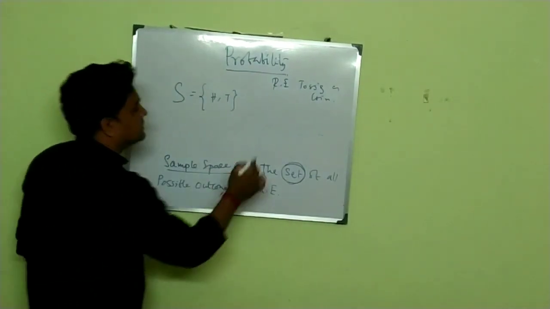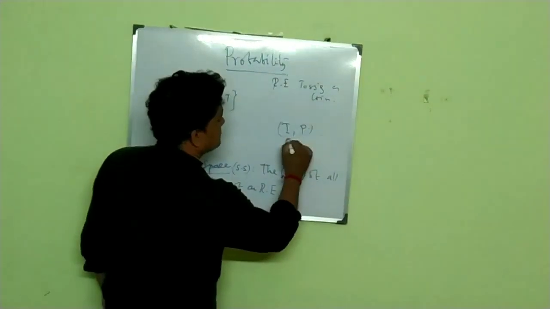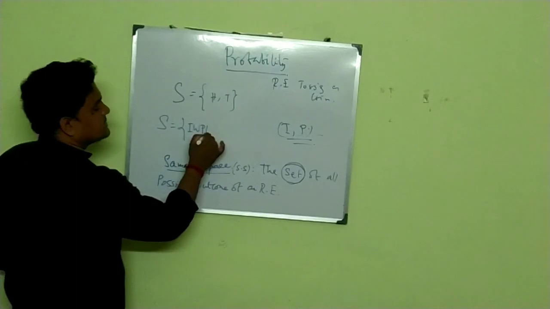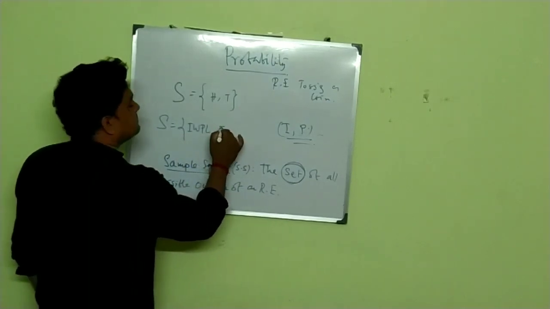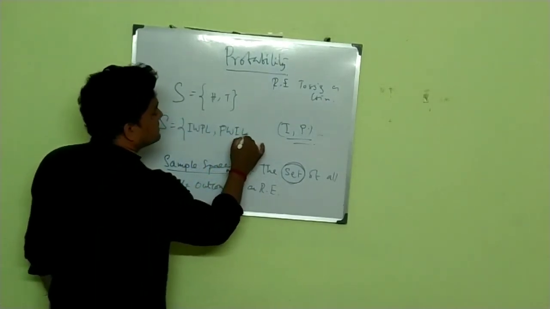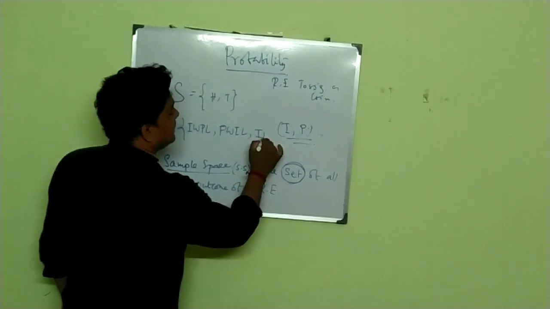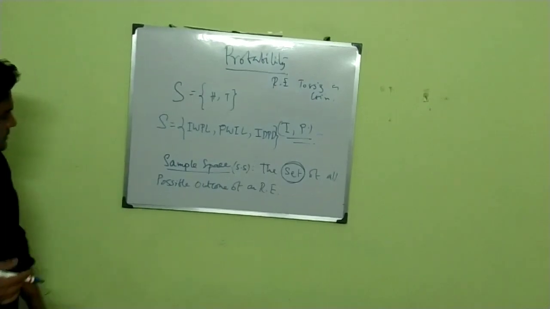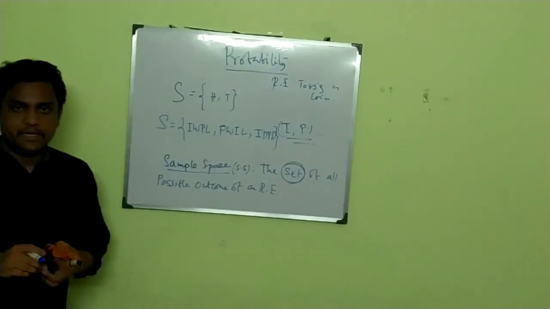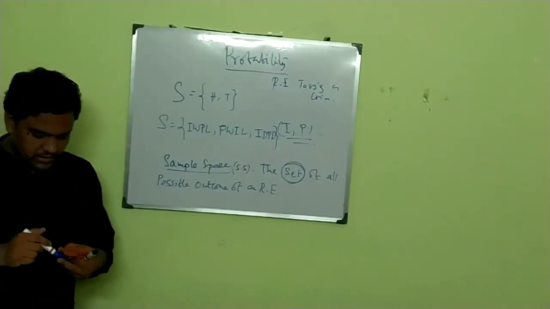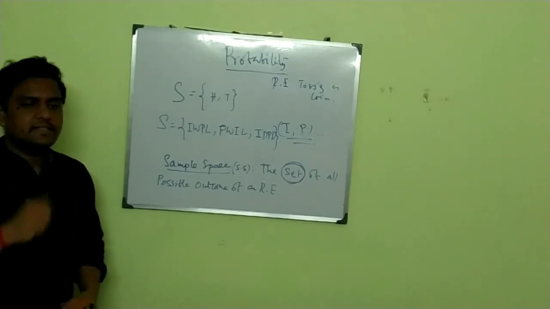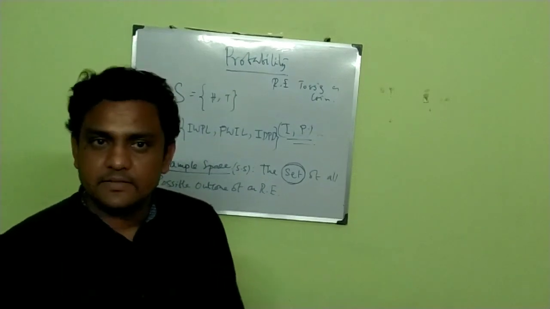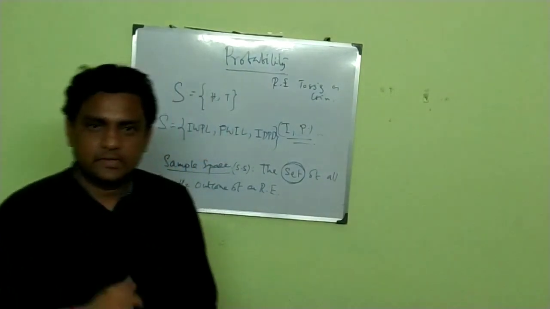Suppose an India-Pakistan cricket match is being played. What are the possible outcomes? India win, Pakistan loss, or Pakistan win, India loss, or maybe both draw. These are examples of sample space: for any random experiment, all possible outcomes. Another example is throwing a dice. What are the possible outcomes? 1, 2, 3, 4, 5, 6. That is your sample space, right?